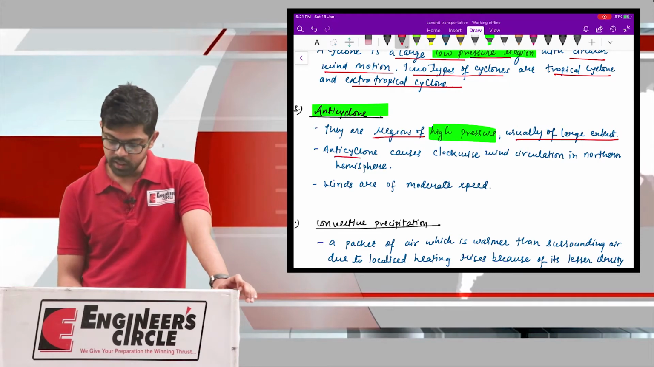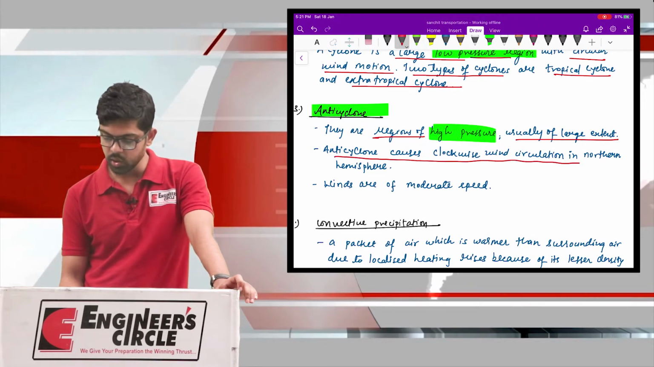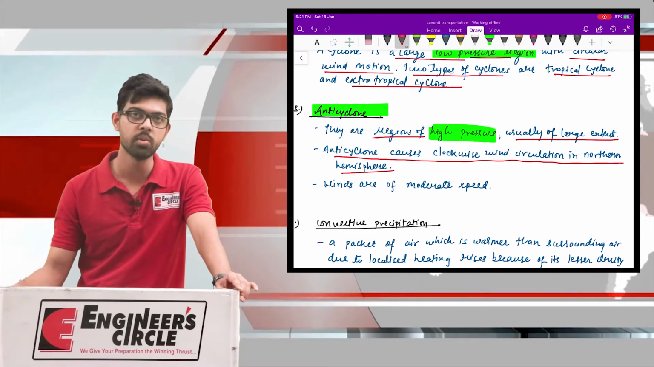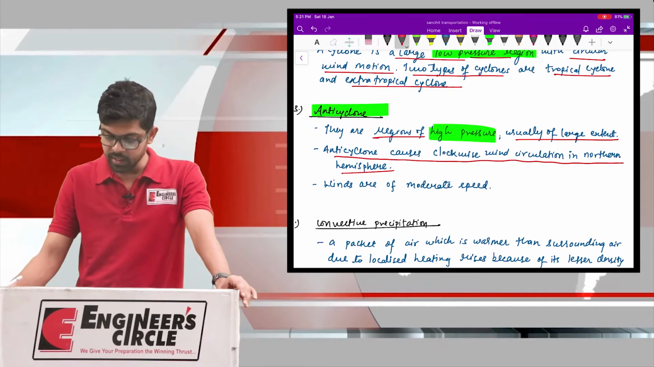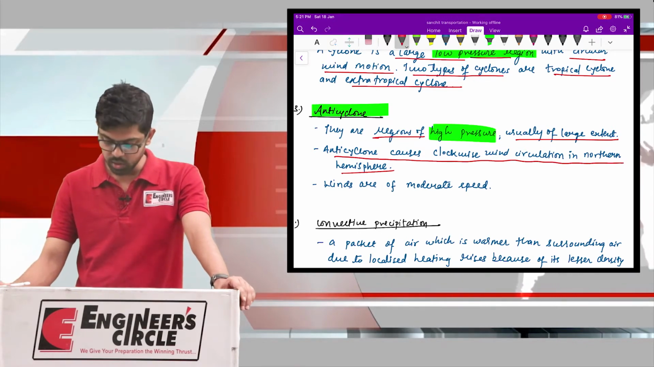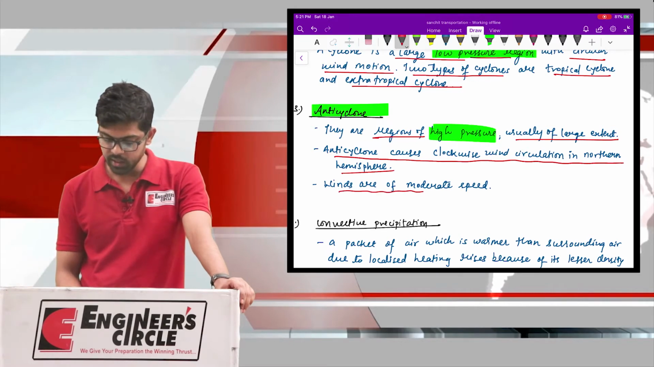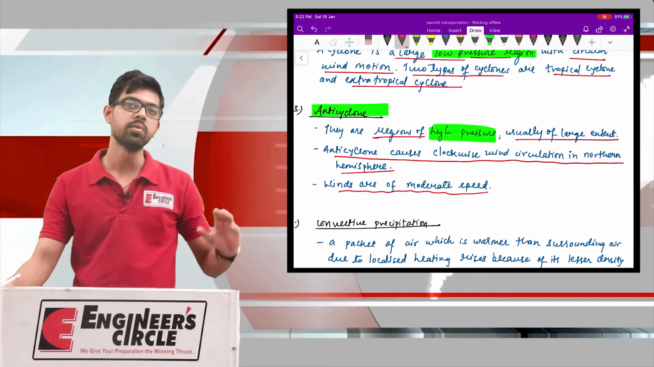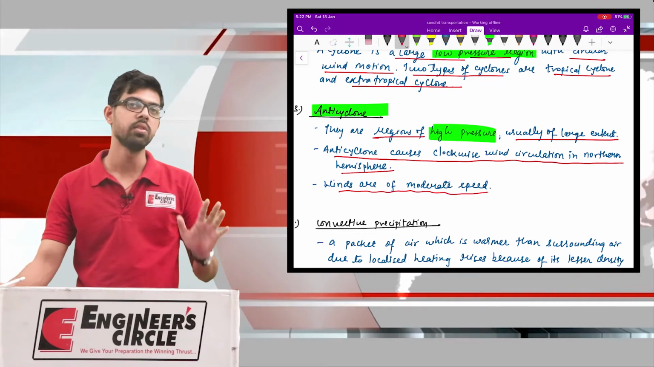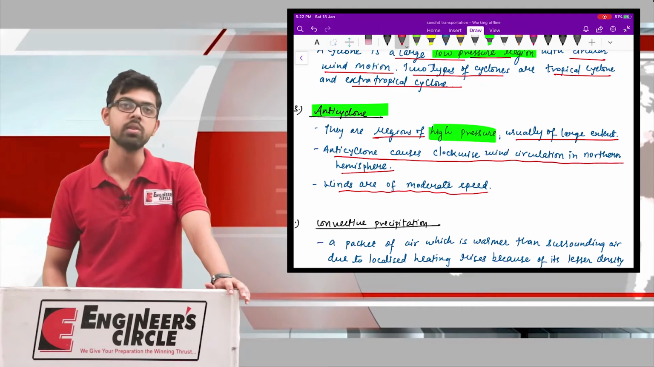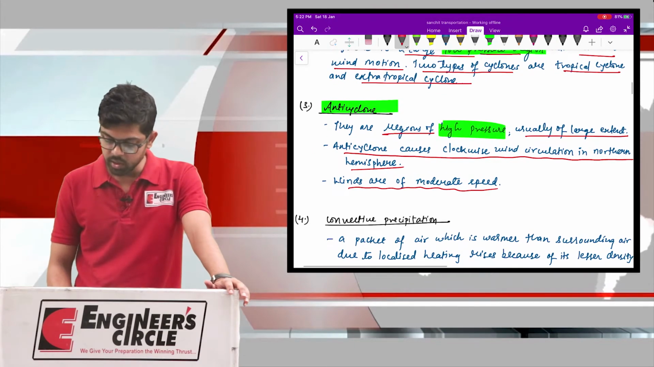Now this anticyclone causes clockwise wind circulation in the northern hemisphere. So in the northern hemisphere it causes clockwise circular wind motion, and these are characterized by high pressure, which is usually over a larger extent. The winds in the anticyclone are of moderate speed. It is neither of very low magnitude nor of very high magnitude. It is of moderate speed. So here we have discussed briefly the characteristics of the anticyclonic weather system.